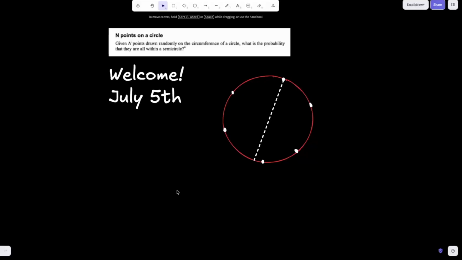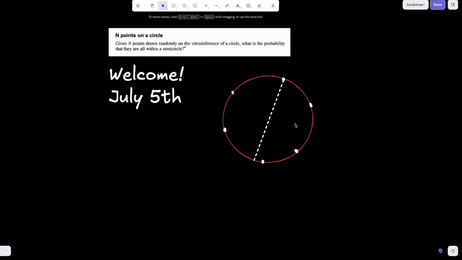Today we have a really interesting question that I think is fun and a bit difficult to wrap our minds around, but we're going to get into it, okay? So the question is called n points on a circle. Given n points drawn randomly on the circumference of a circle, what is the probability that they are all within the same semicircle?